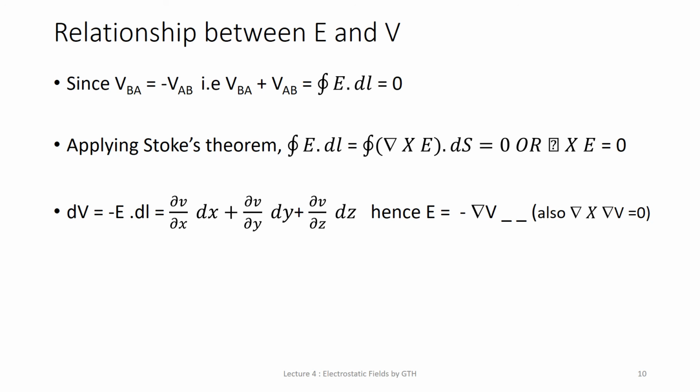The three components of E are not independent of one another. They are explicitly interrelated by the condition curl of E is equal to 0. The potential formulation exploits this feature to maximum advantage, reducing a vector problem to a scalar one. That is the advantage of defining the electric scalar potential V. So we derived one more equation to find electric field intensity, without directly using Coulomb's law or Gauss law, that is, using this scalar potential V.